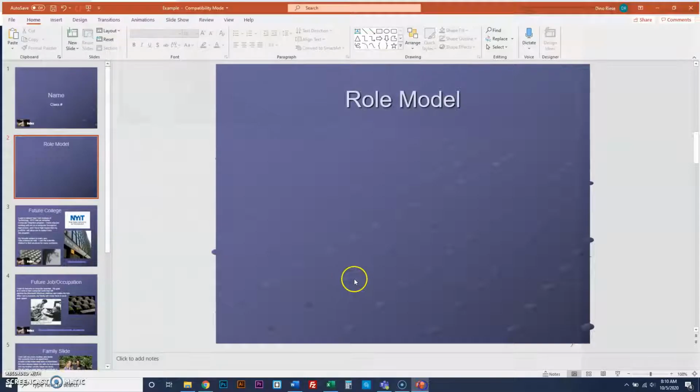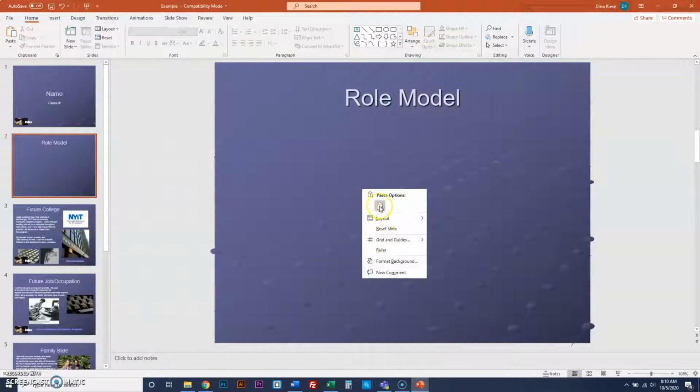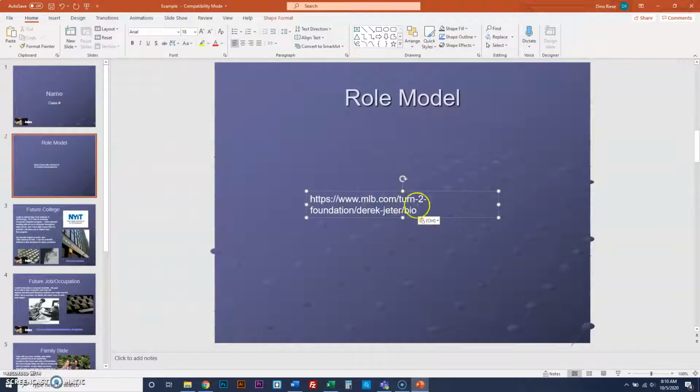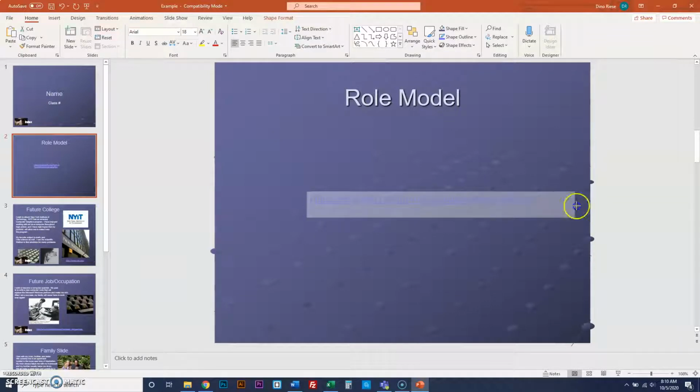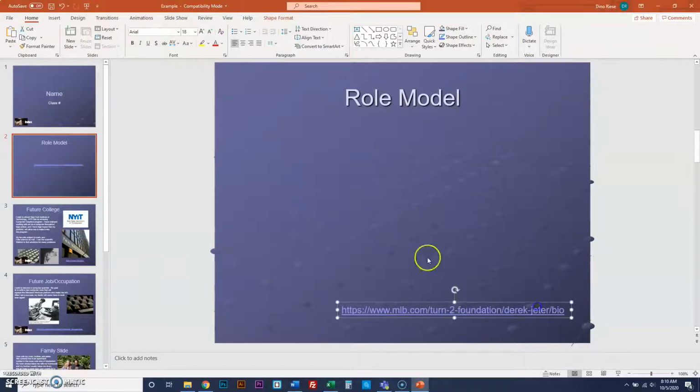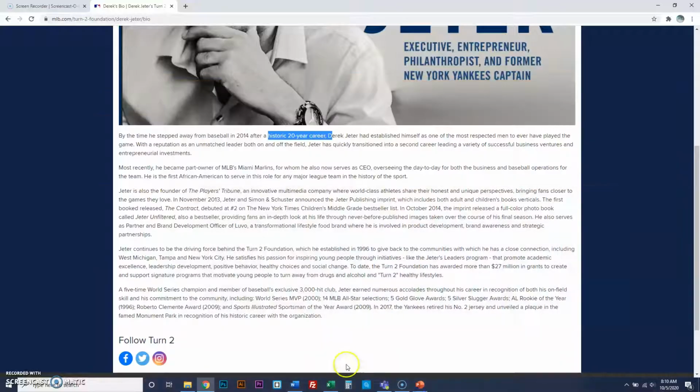I'll take it. I'll paste it. There's a link at the very end. Space bar becomes an active link. Stretch it by pulling this text box out. Leave it at the bottom here. Now, get an image of him. Let's get an image of Derek Jeter. Okay, no problem. We'll go back.